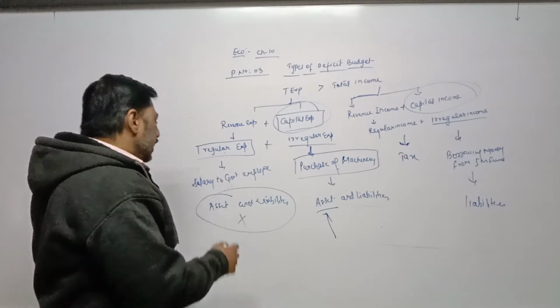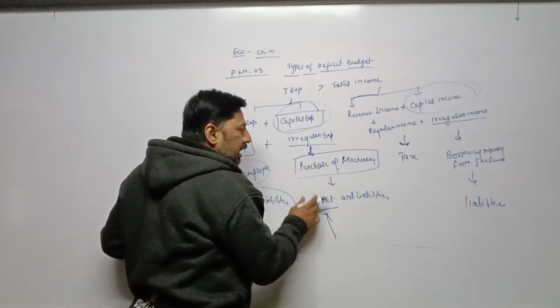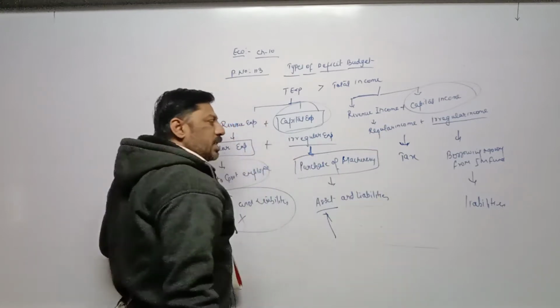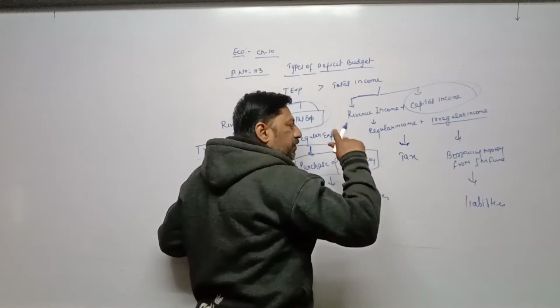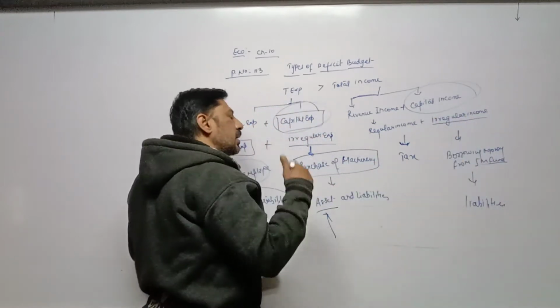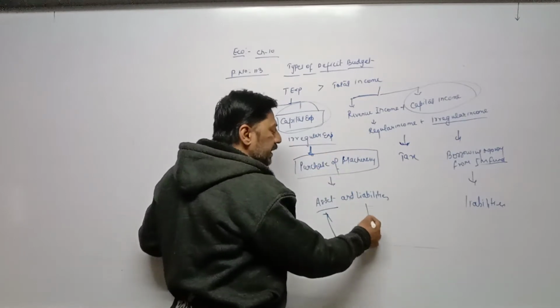One example I have taken: salary to government employees. Purchase of machinery, here assets increase. Or another example, if we are repaying borrowed money, for example 5 years back we took a loan from the IMF or World Bank, now we are repaying the borrowed amount, then our liability decreases.